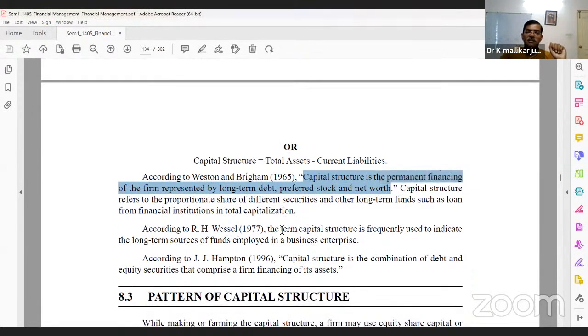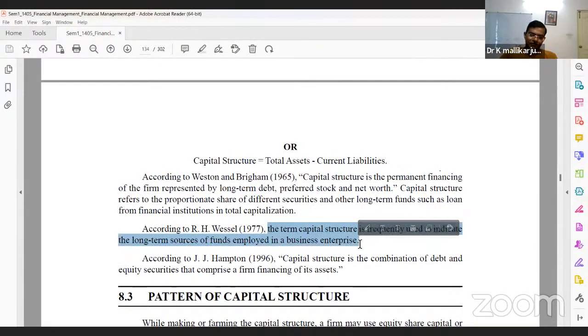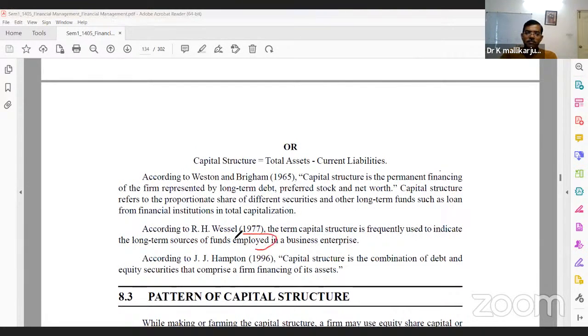And one more way to say it is that the term capital structure is frequently used to indicate the long-term sources of funds employed in a business. Employed, the very important word is employed. Whatever amount you can procure, these are the sources of finance and these are the applications of finance. So liability side, asset side, right? Here we brought the money. What are we doing with this money? Employed, right? How we are using this amount for business purposes.